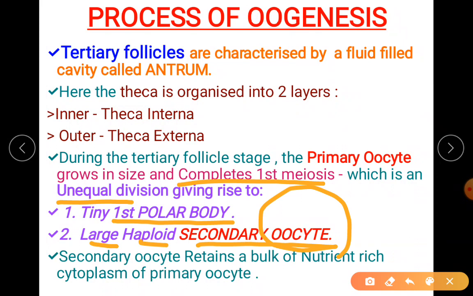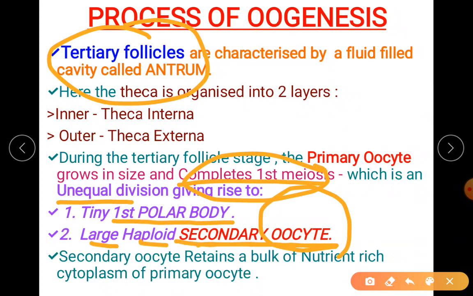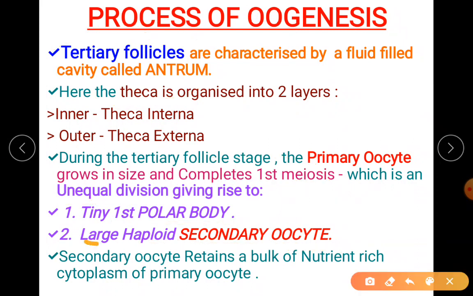It was arrested before the birth. The primary oocyte was arrested before the birth. It is completed now in which follicle? Tertiary follicle. It produces a secondary oocyte which is large and haploid. Along with that, the other haploid structure is tiny and is called the polar body. In your secondary oocyte, it retains the bulk of nutrients, whereas the polar body is tiny, with a very meager amount.